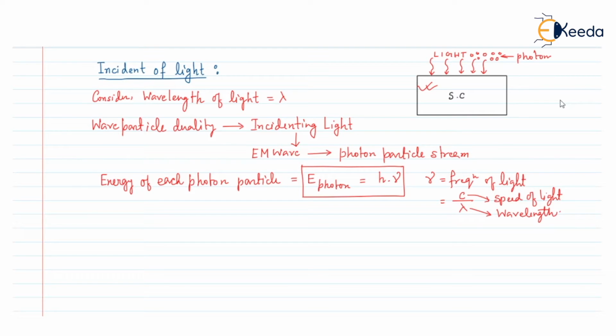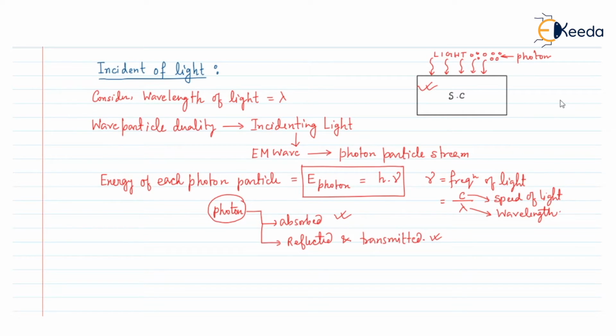So there are two possibilities that can take place: after being incident on the semiconductor, either they can be absorbed, or they can be reflected and transmitted. These are the two possibilities that can happen when a photon particle is incident on the semiconductor.